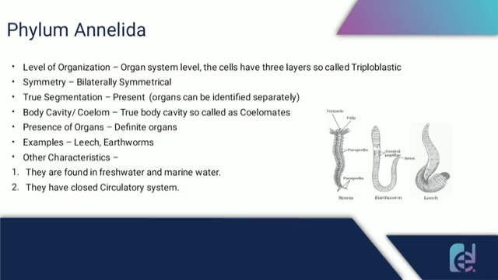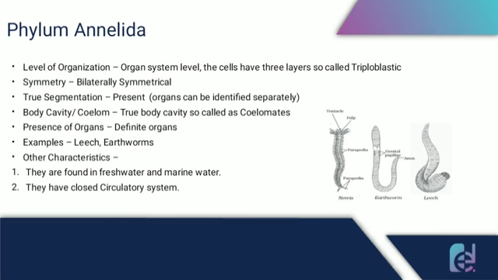Next is phylum Annelida. They also have an organ system level of organization, and they are also triploblastic organisms. Their body is also bilaterally symmetrical, and they have true segmentation in their body, like the segments can be identified separately.